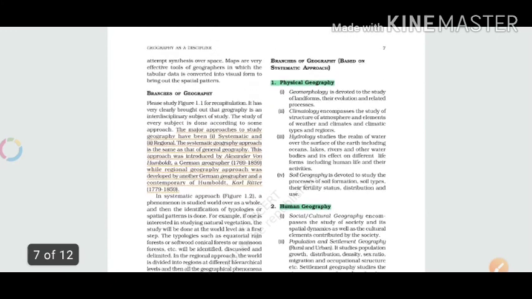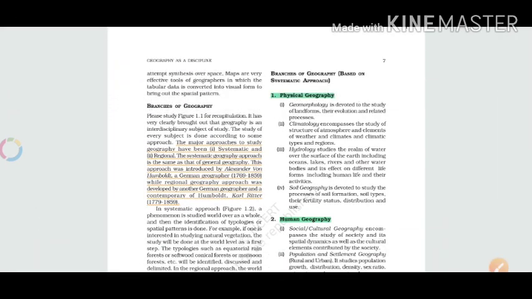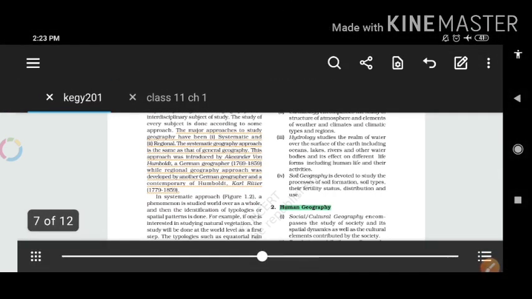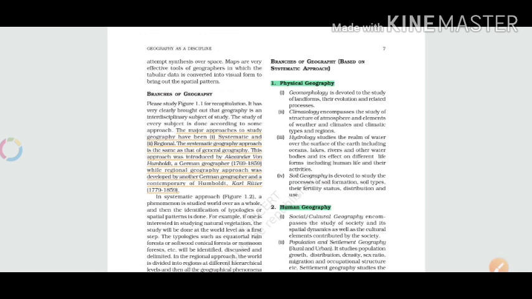Now let us discuss the branches of geography based on the systematic approach first. You can see the highlighted portion, physical geography. Based on the systematic approach, the first one is physical geography. Under this there are four components, four types of studies. These are geomorphology, which is devoted to the study of landforms, their evolution and related processes.